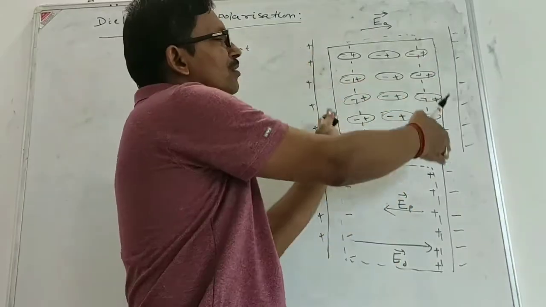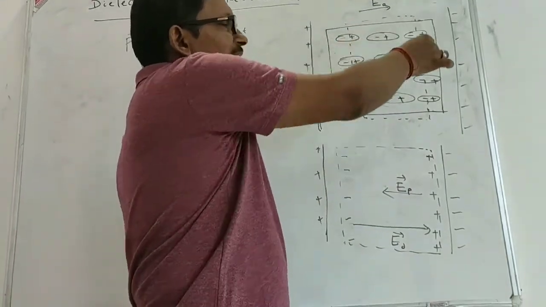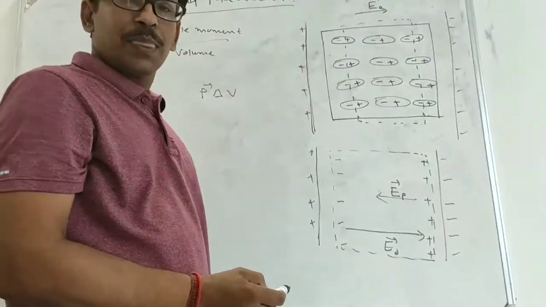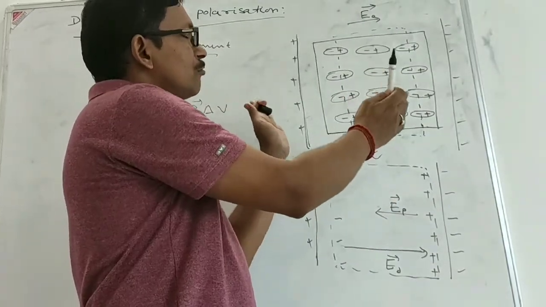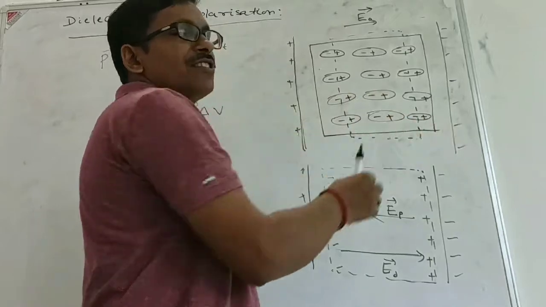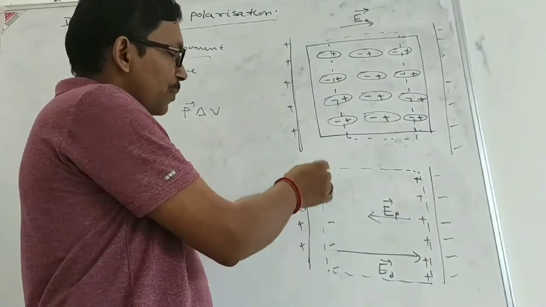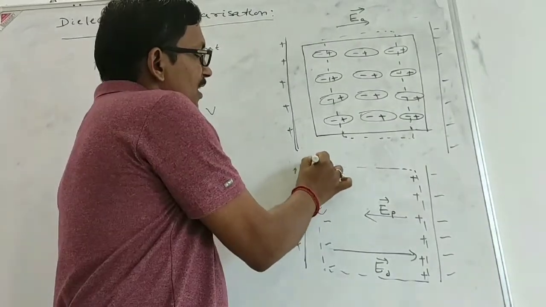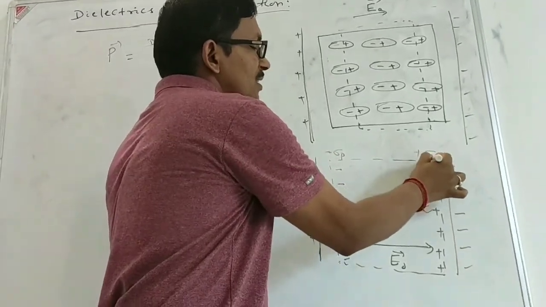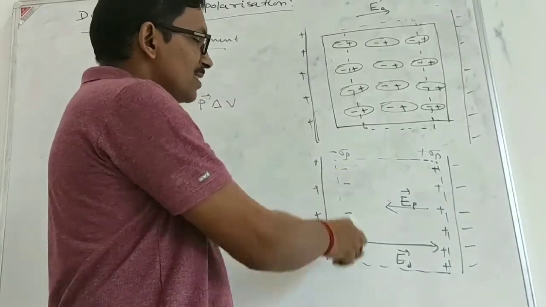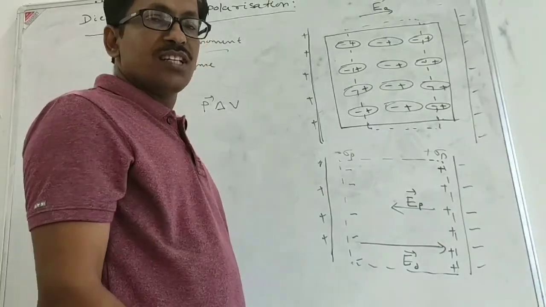But at the ends of the dielectric, some charges are there. Here on one side negative charges will be present, this side positive charges are present. These charges are due to the induction of the external field. These charges are the induced charges of the external field. So now, suppose here the negative charge density is minus sigma b, here plus sigma b. If one side negative charge is there, other side positive charges are there, so a field is produced inside.